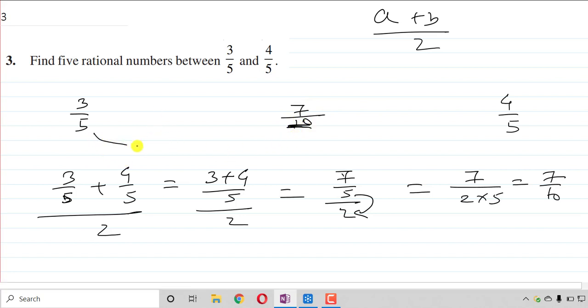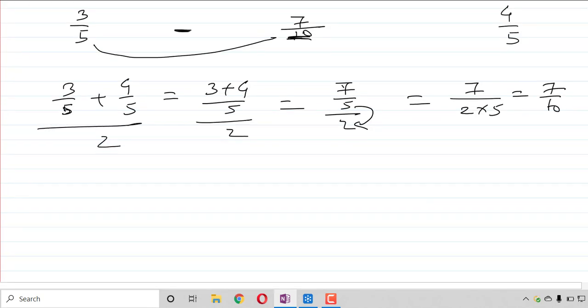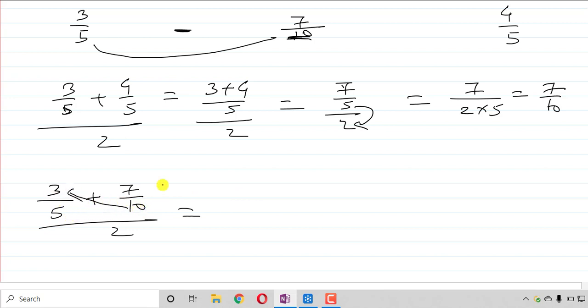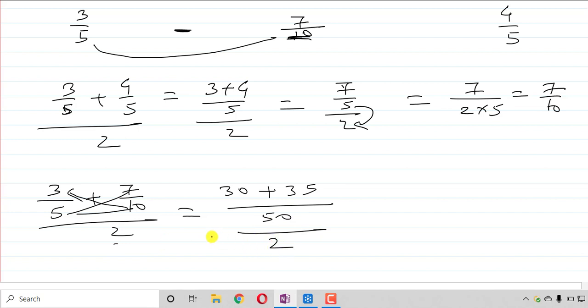Again add these two numbers, divide by 2 to get the middle term. Just for your understanding, I'll find it out. 3 by 5 plus 7 by 10 upon 2. This will be the middle term for these two. Now here the denominators are not equal, so cross multiply. First 3 into 10, it will be 30, plus 5 into 7, 35, upon multiplication of 5 into 10, 50, upon 2 we have as already.